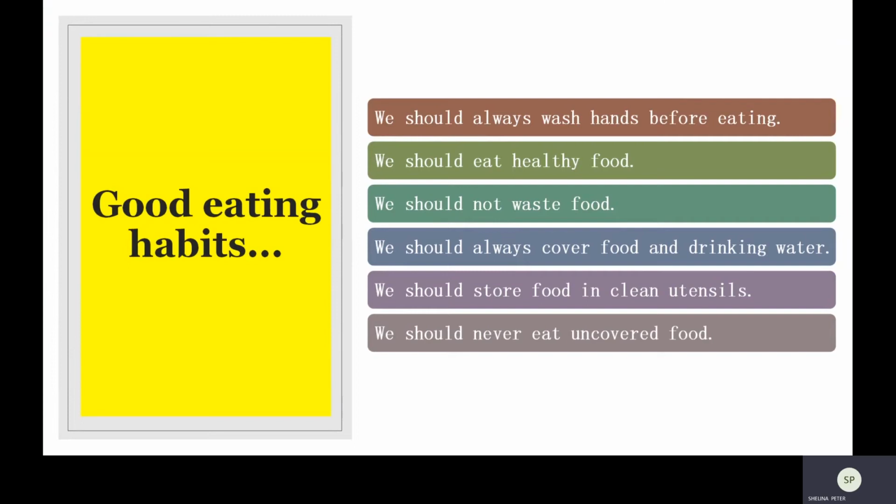But if you're not washing your hands, then you must wash your hands before and after eating food. Then second point is we should eat healthy food. Now what is a healthy food? That is a food that has fruits, vegetables, roti and rice. So these kinds of food you should always eat.